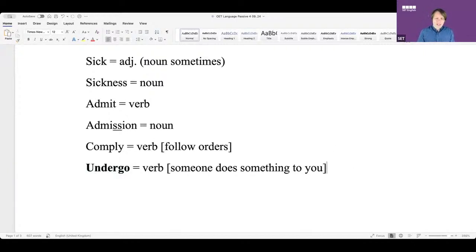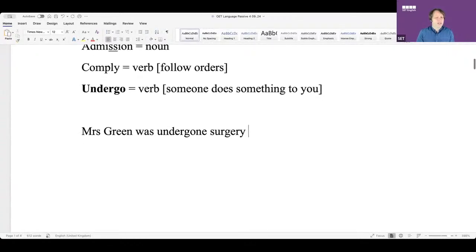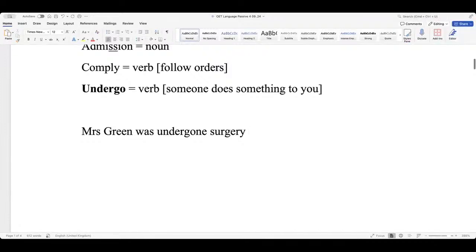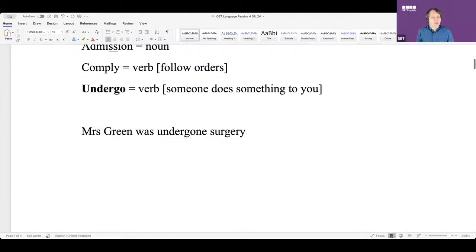So, guys, do I say this? Mrs. Green was undergone surgery. Do I say that? Is that correct? No. Priyanka says no. Why, Priyanka? Because undergone, it's not correct. Underwent.